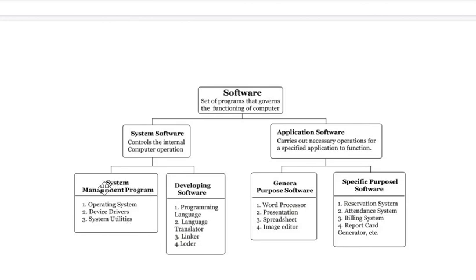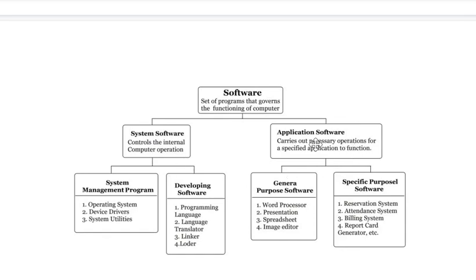So this comes under system management program. And developing software, they are like programming languages like C program, language translator, linker, loader. One more difference is that the system software, they are only made once, like only one company or one organization makes these softwares and we just use that software. It's not that Windows has been made by many different organizations. One organization makes that software and they will update the versions of that software.